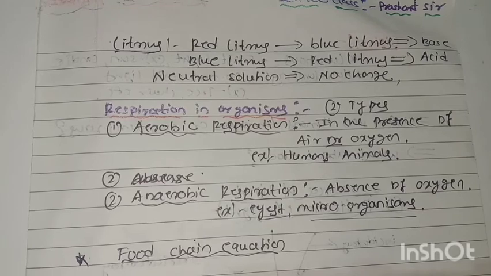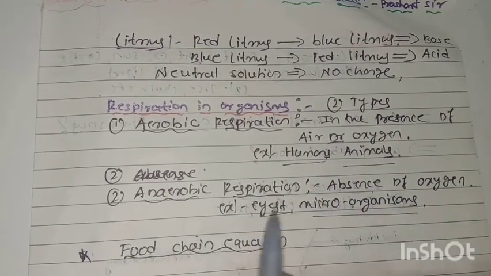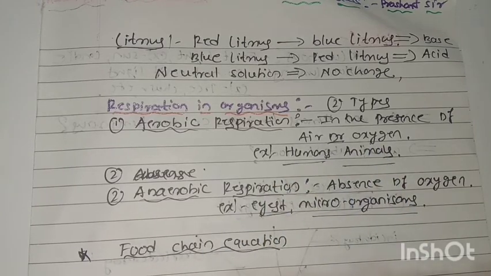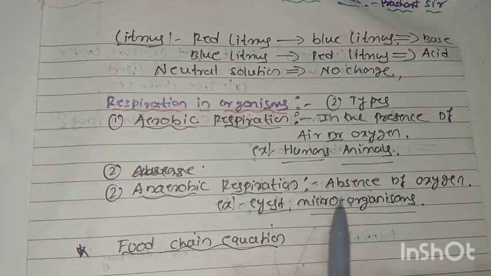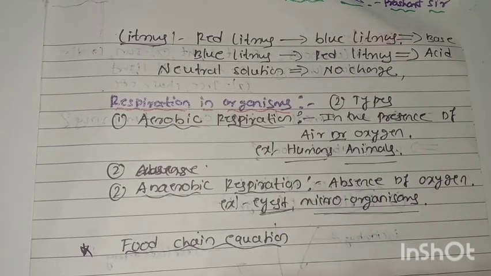Aerobic means in the presence of air or oxygen. We, humans and animals, respire in the presence of oxygen or air. And anaerobic means in the absence of oxygen. The examples are yeast and microorganisms.